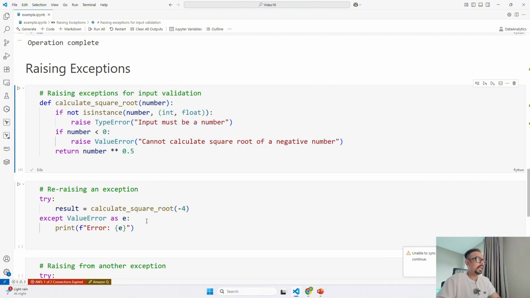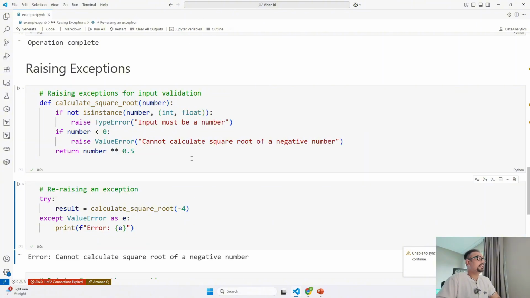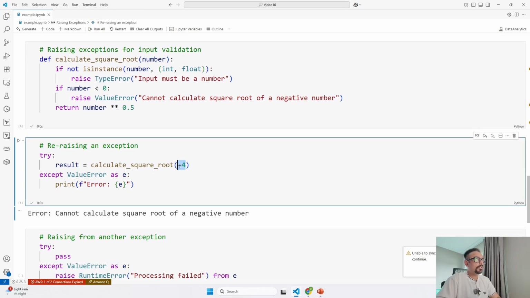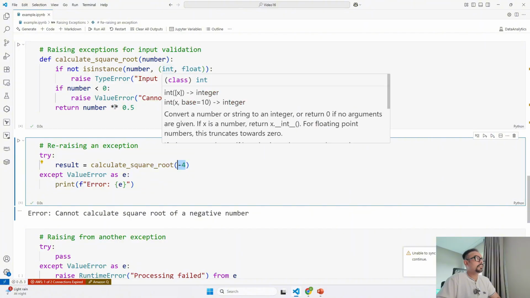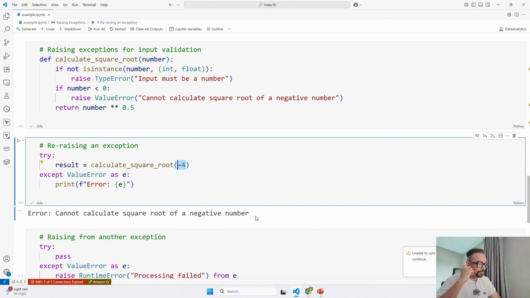But in the next one, I am going to call the same calculate square root function, but pass -4 as input. So this causes a value error because the number is negative. If I run this and pass -4 as an input, the condition has been met: the first condition is that it should be a number, and the second is that the number should be greater than 0, but it is less than 0. That is why it says cannot calculate square root of a negative number.